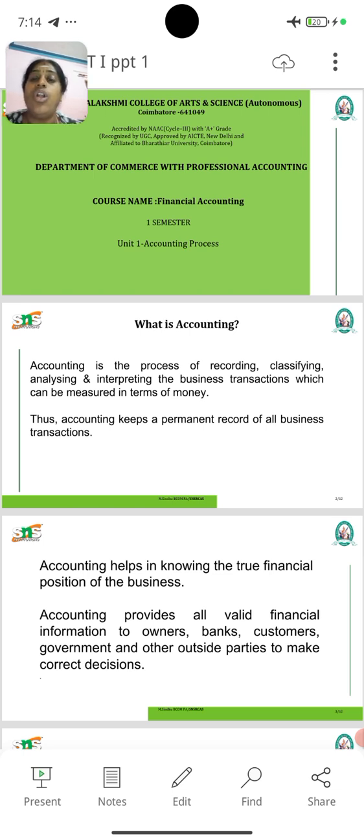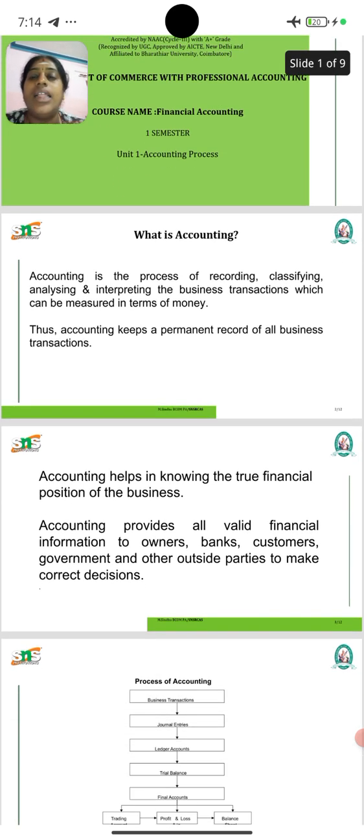First of all, you all know about bookkeeping. What does bookkeeping mean? Bookkeeping means the day-to-day transactions of the shop are recorded and maintained in one book. That is called bookkeeping.